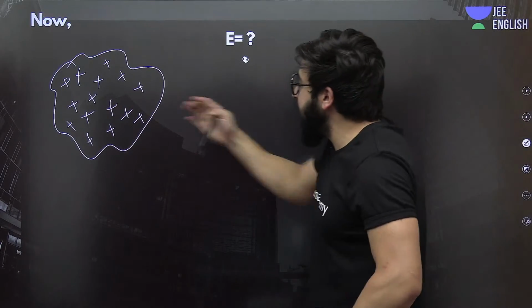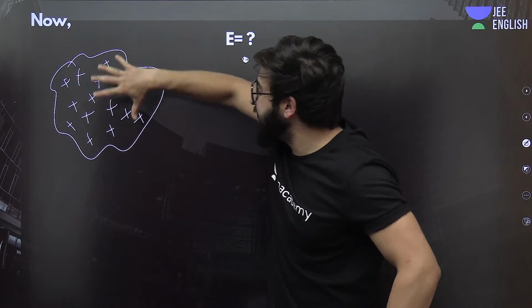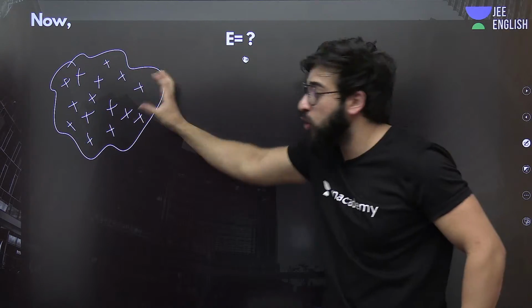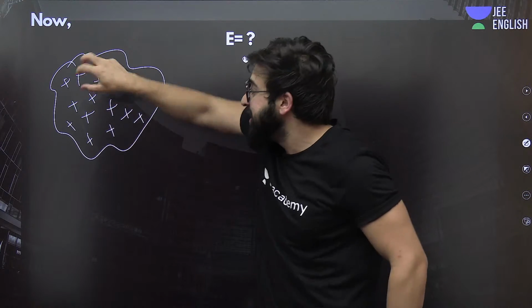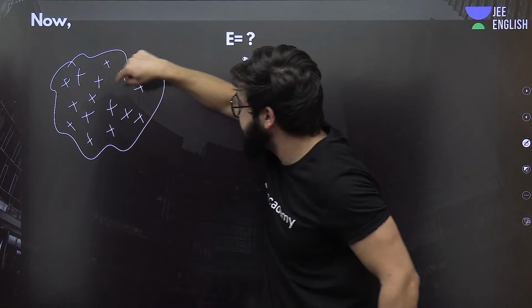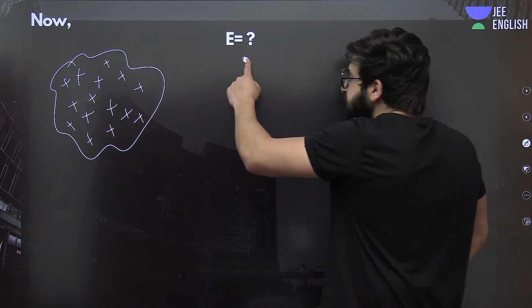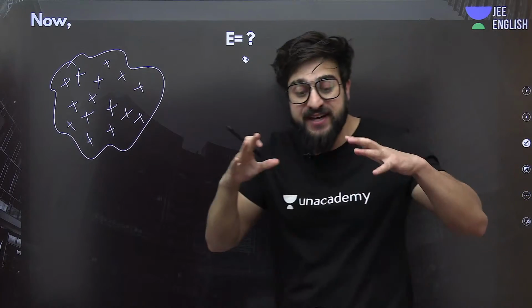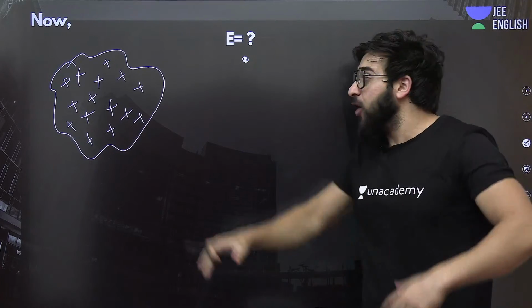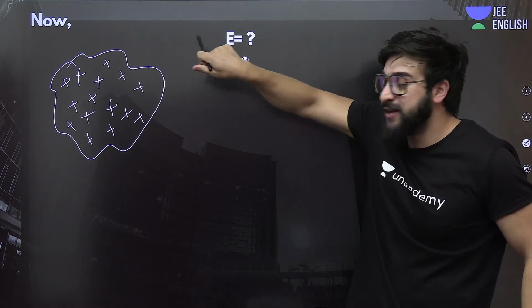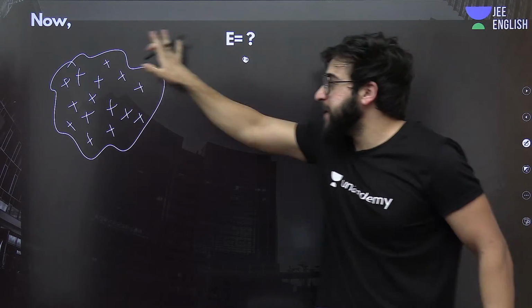Now, in this case, I am asking you to tell me the electric field because of this body on which charge is present. Charge has been distributed over here uniformly. Charge is present everywhere, like here, here, here, everywhere. At this point, I'm asking you to tell me the electric field. How are you supposed to sort out this issue?